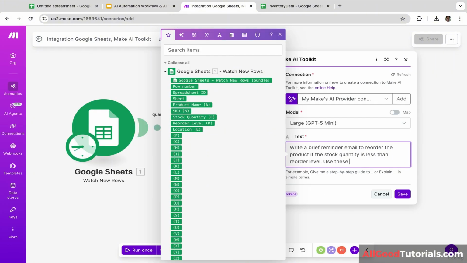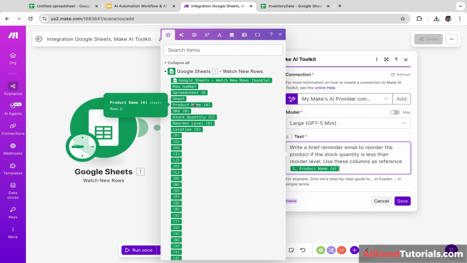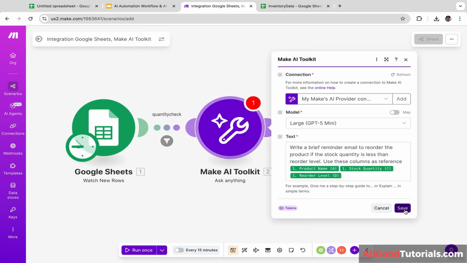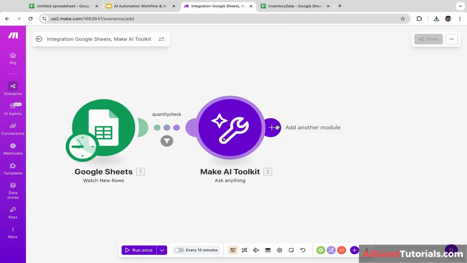Use these columns as reference. And I'm going to add 3 columns: product names, stock quantity, and reorder level. And let's click save. And let's add another module.